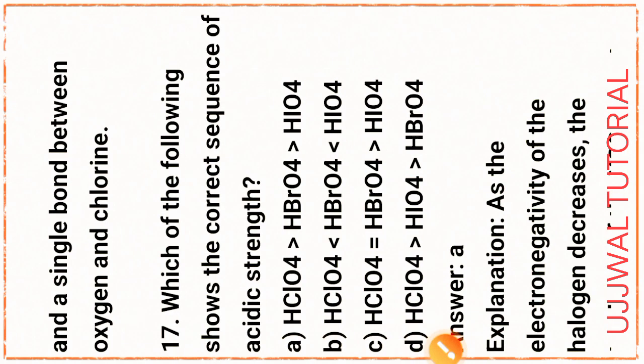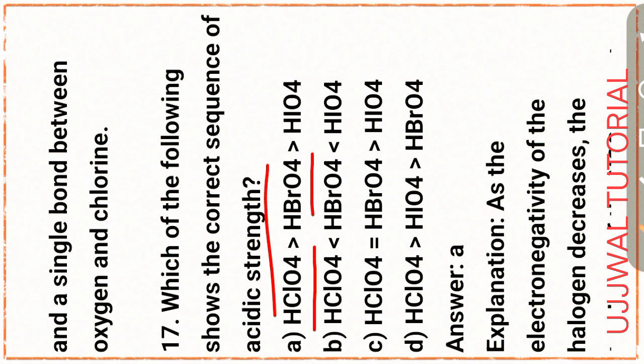Next question, question number 17. Which of the following shows the correct sequence of acidic strength? Okay, that is option A, HClO4, HBrO4 and HIO4.